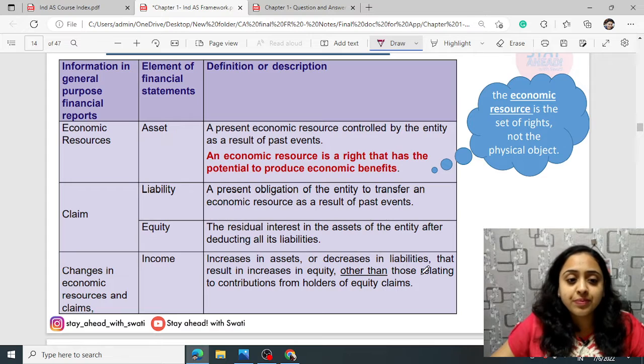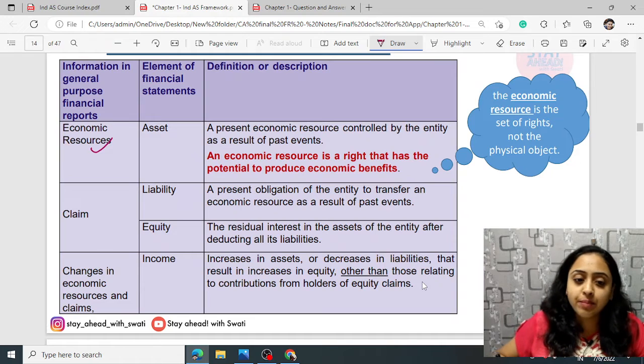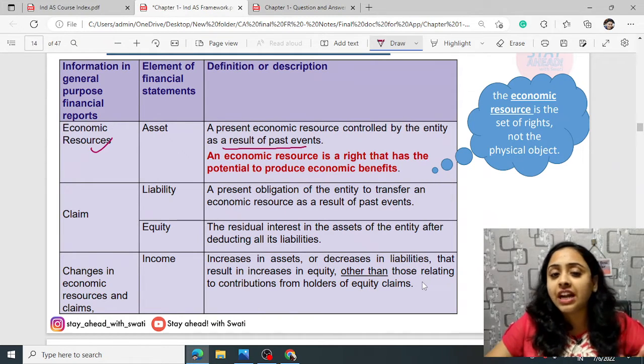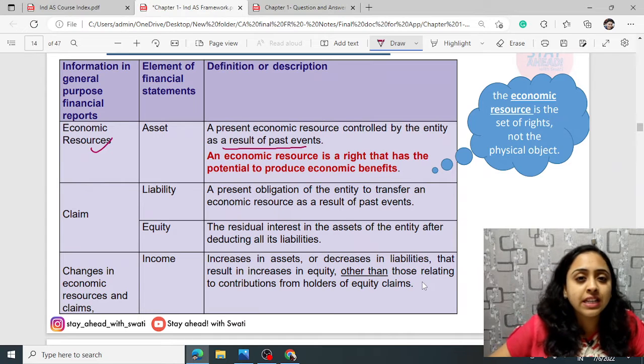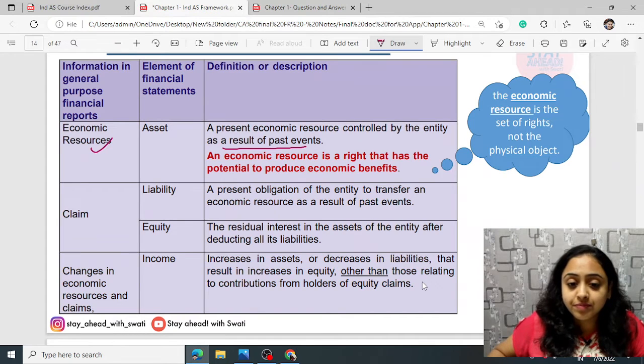Link between information. Okay, there is economic resource. Economic resource means asset, claims means liability. An asset is a present economic resource controlled by the entity as a result of a past event. Any transaction that you did previously, you bought it, you rented it out, you leased it out, you have taken it on lease, you have taken it on EMI, due to any past event, if you have control on a resource, then it is known as the entity's economic resource, that is an asset.